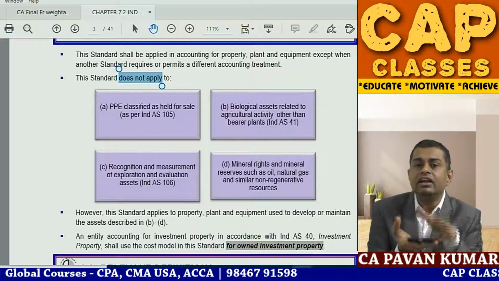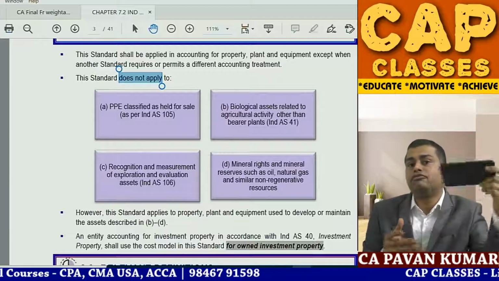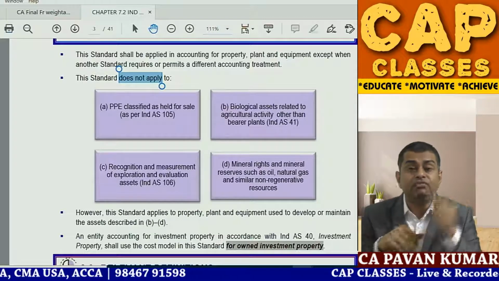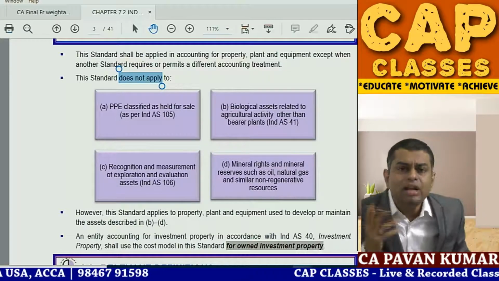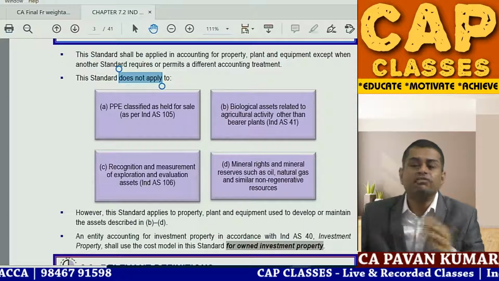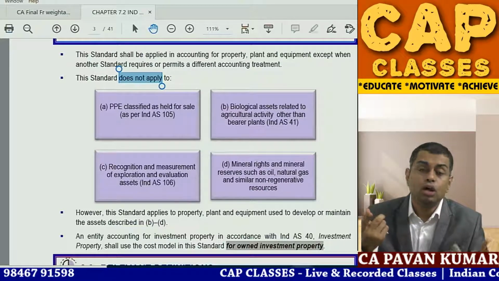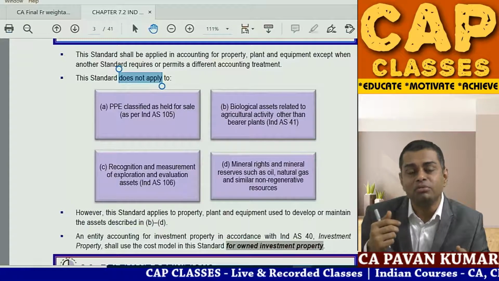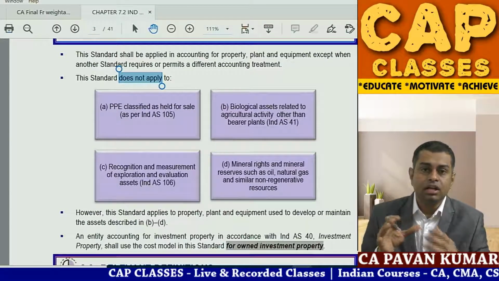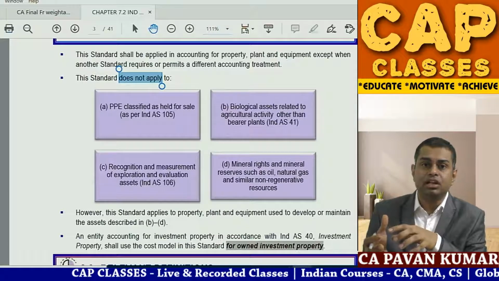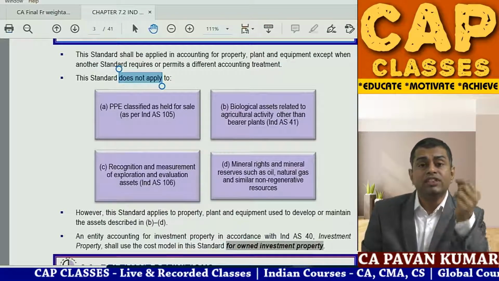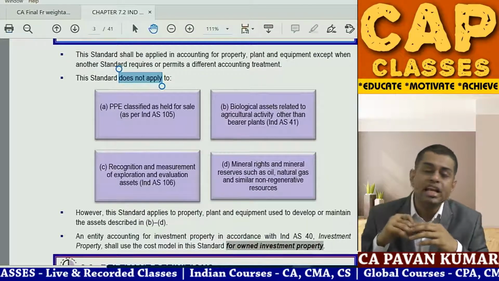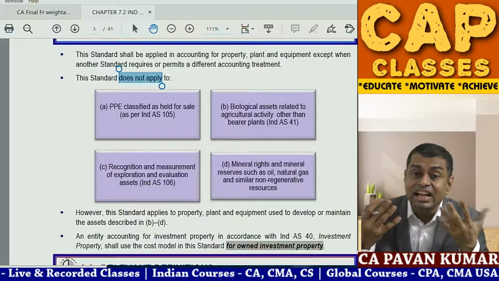But today I decided I will sell this off. So I have given an advertisement in the newspaper, property for sale. So now this fixed asset has become an asset available for sale, or you are holding it for selling it. So the normal accounting standard cannot be applied. You understand why? Simple. It failed the definition, no? If it complies with the definition, then this standard is applicable. What is the definition? Fixed assets are the assets held for use, not assets held for sale. Now, when I keep this for sale, it lost its identity as a fixed asset.